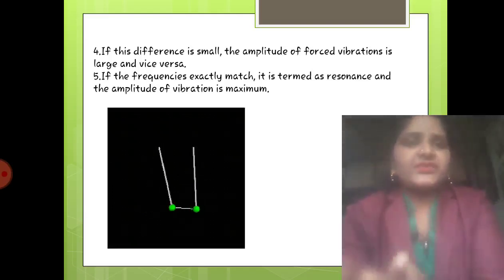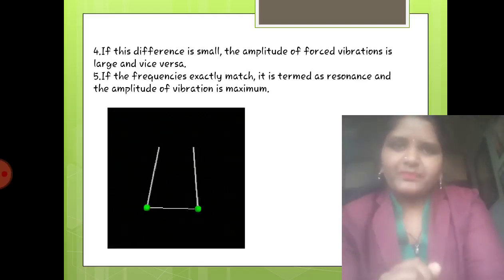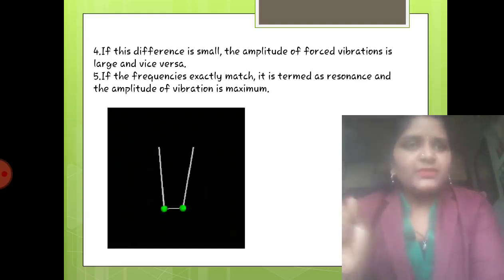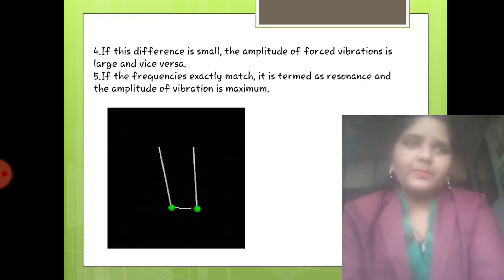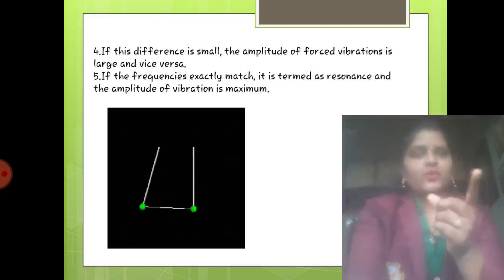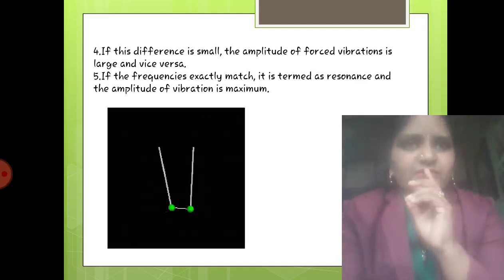Even if we attach a spring in between them, it is known as a coupled oscillator. On what factor was it depending? If I am giving vibrations to one of them, it will collide with the other one and transfer the energy to the second one, and then the second one will come into the position of vibrations.